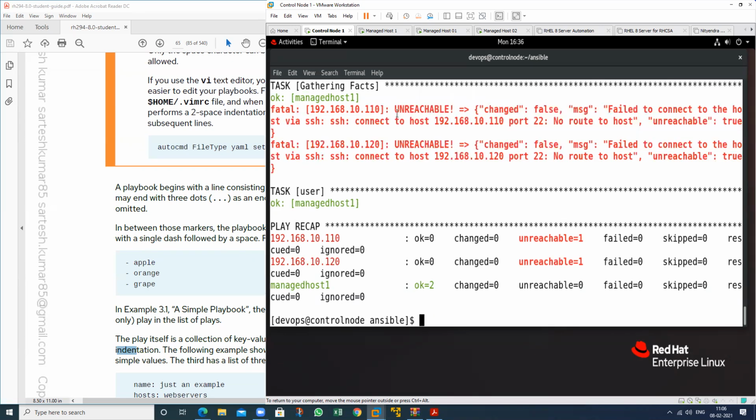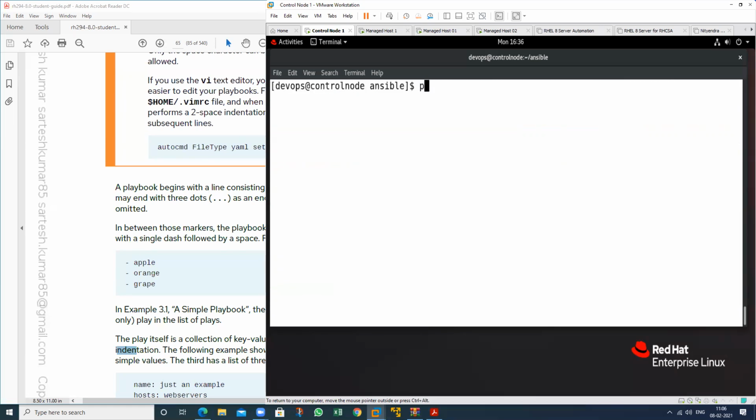So what is the reason? See here, unreachable, unreachable. No connectivity, no route to host, no route to host. It means there is an error regarding SSH, or it can be any other thing. So first I will check what the reason is. Just first check the connectivity. We have the machines in the inventory file, so just ping these.